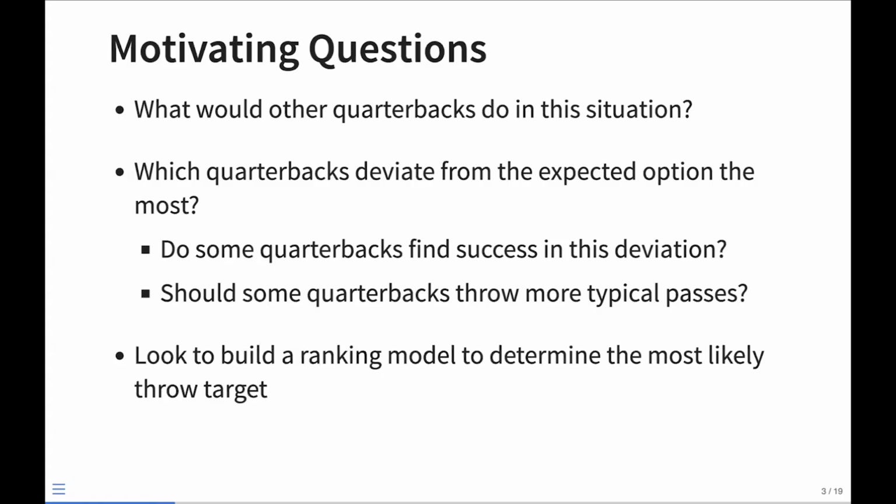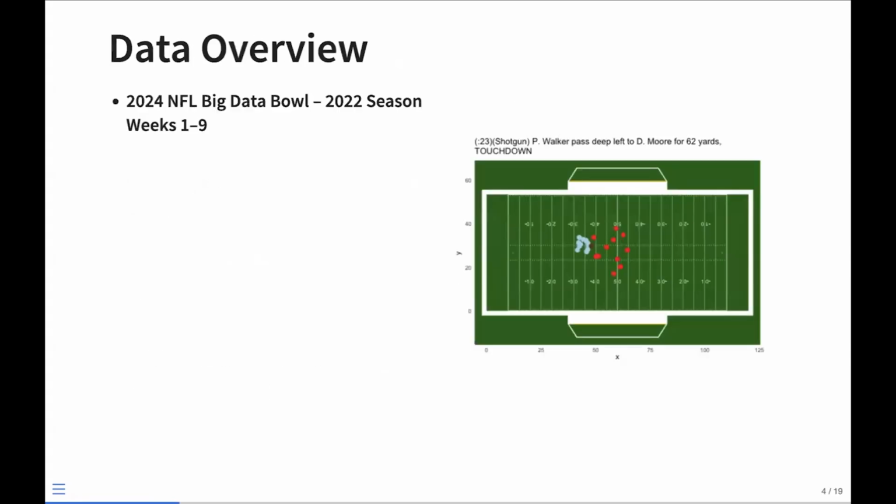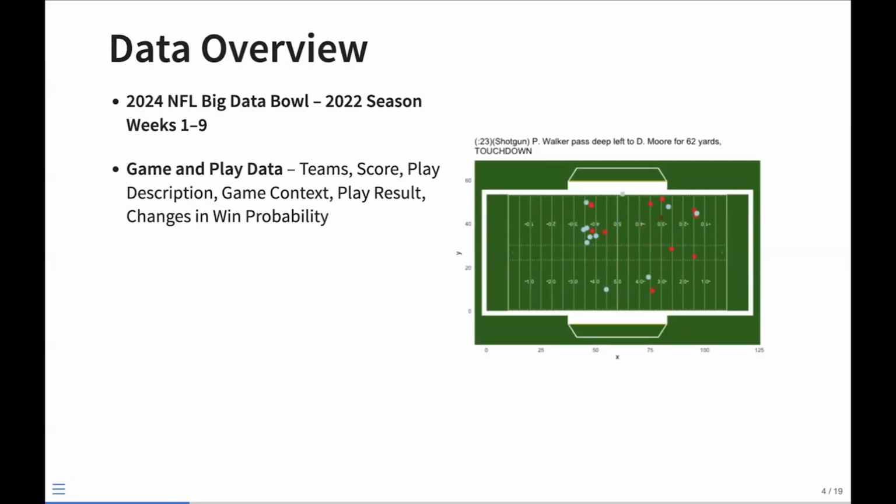So here, in attacking this problem, we're essentially looking to build a ranking model to determine the most likely throw target given the game state. Totally. So a quick data overview. I'm sure a lot of you guys are super familiar with the Big Data Bowl. If you're not, though, basically we have game and play data. So in the first 9 weeks of the 2022 NFL season, for every game, every play that happens, it tells you what happened in that play, what the score is, and just how it changes over each play for each game.